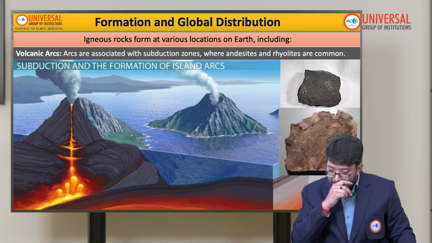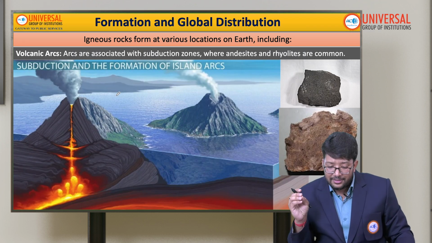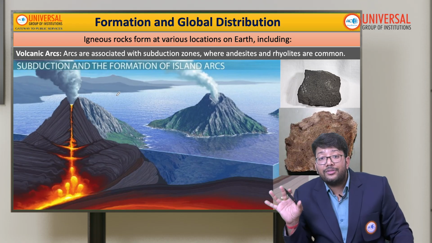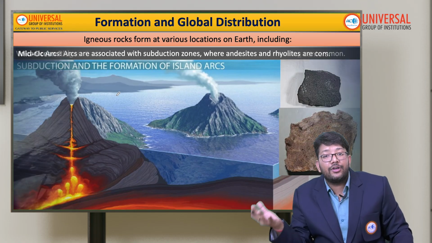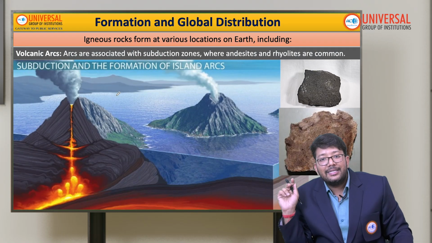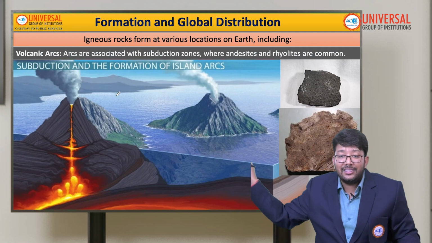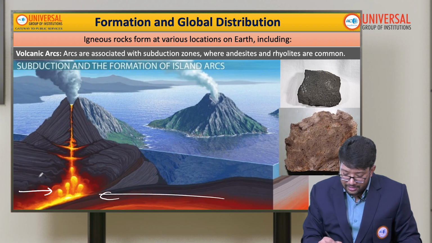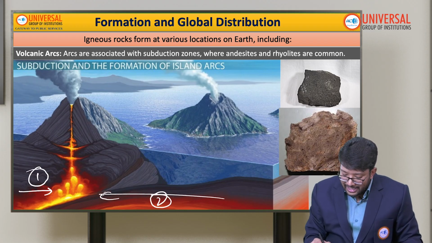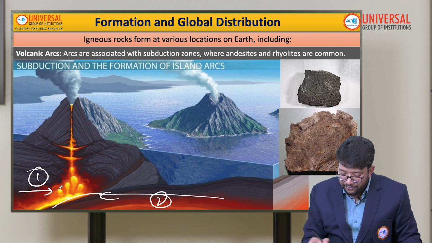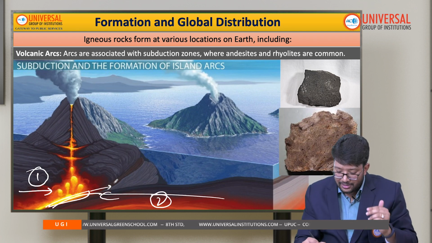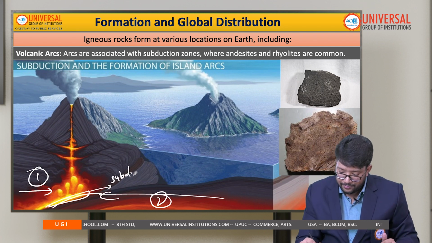Second example is volcanic arcs. We are talking about igneous rock and where they are found. So this is the first place they are found. Second place is volcanic arcs. See, this is interesting. There is one rock, this is the second rock, and the second rock is subducting into the first rock. So this particular zone is called a subduction zone.